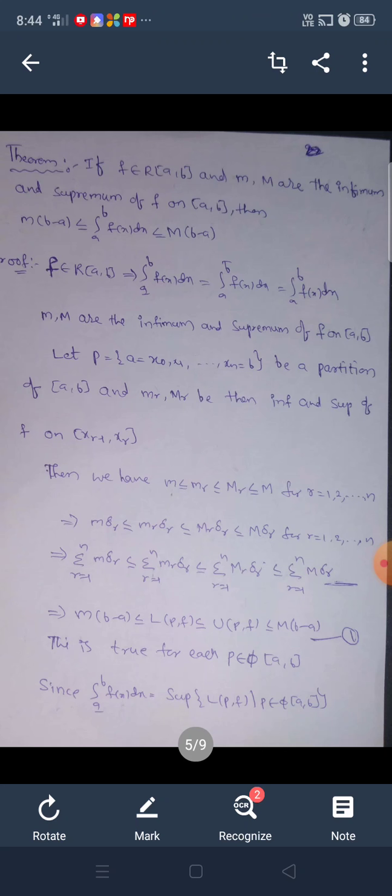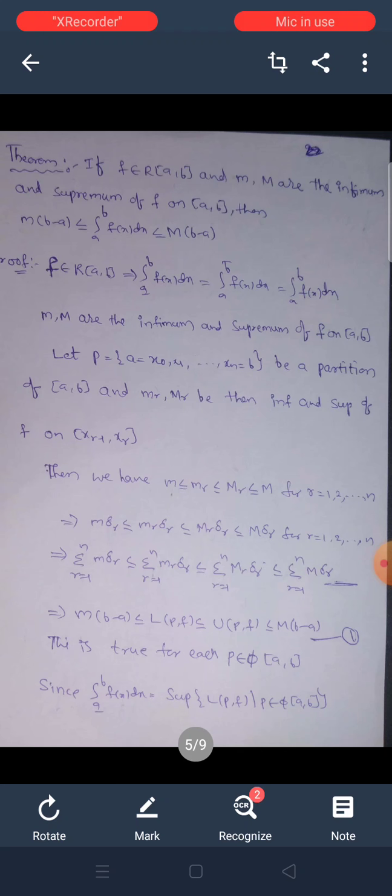Given f belongs to R[a, b], this implies the lower integral from a to b of f(x) dx is equal to the upper integral, which is equal to the integral from a to b of f(x) dx. Small m, capital M are the infimum and supremum of f on the closed interval [a, b].